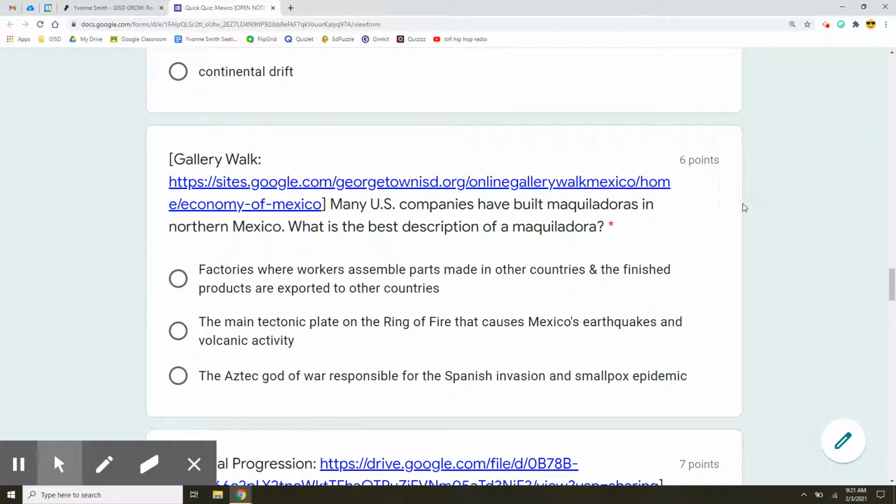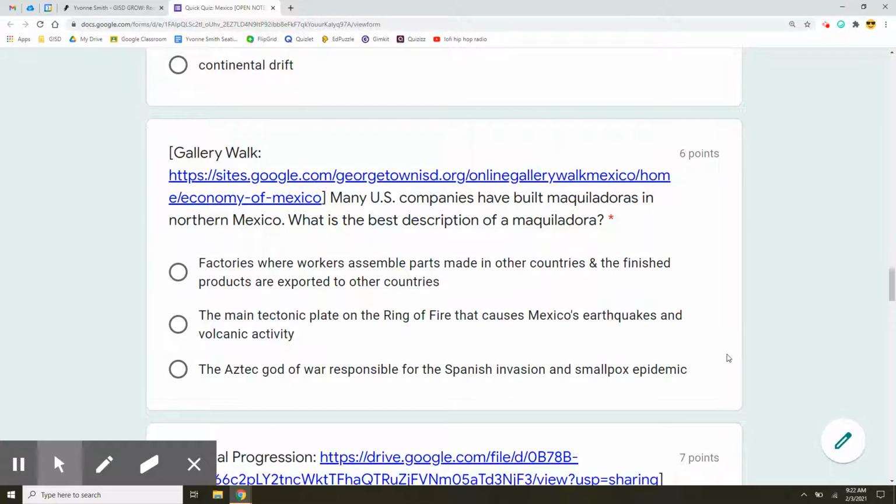Many U.S. companies have built maquiladoras in northern Mexico. So what is the best description of a maquiladora? Are they factories where workers assemble parts in other countries and the finished products are exported? Is it the main tectonic plate on the ring of fire that causes Mexico's earthquakes and volcanic activity? Or is it the Aztec god of war responsible for the Spanish invasion and smallpox epidemic?